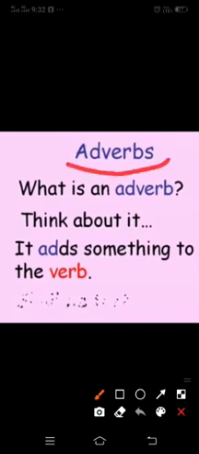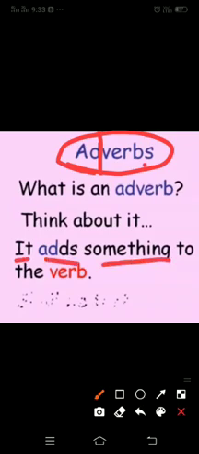The name itself says adverb. Two words are there, that is add and verb. Add means addition, addition to verb. It means it adds something to the verb. The adverb adds something to the verb.